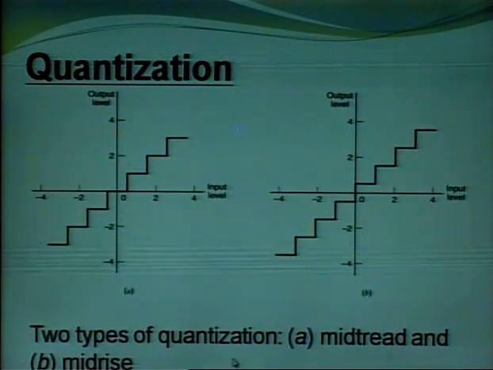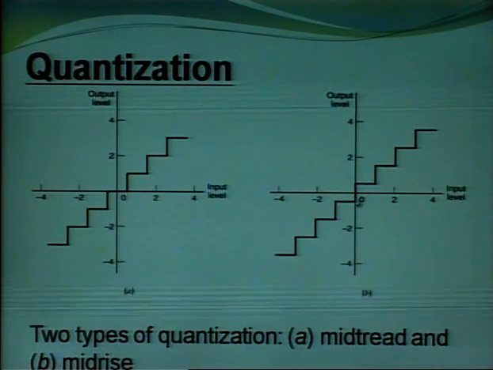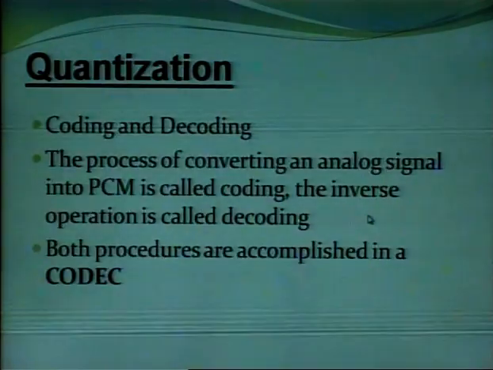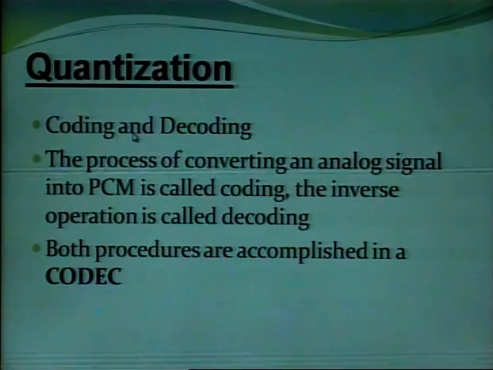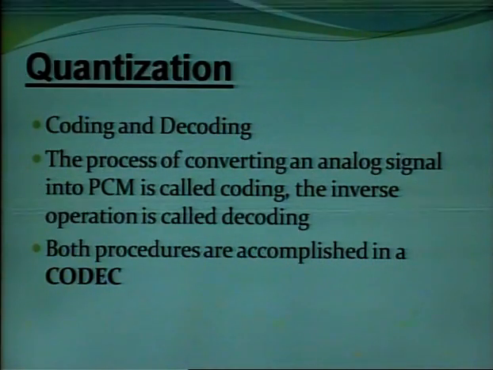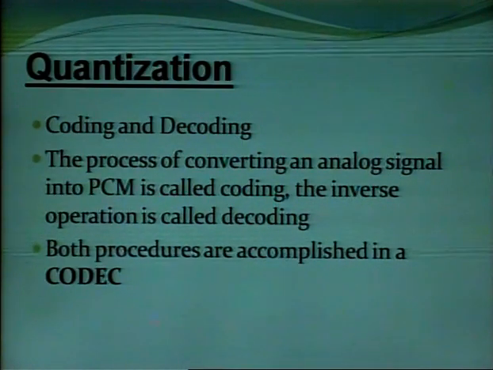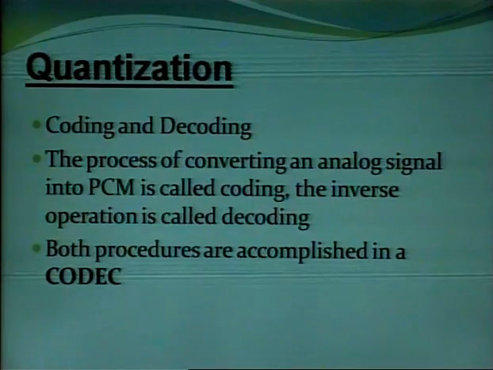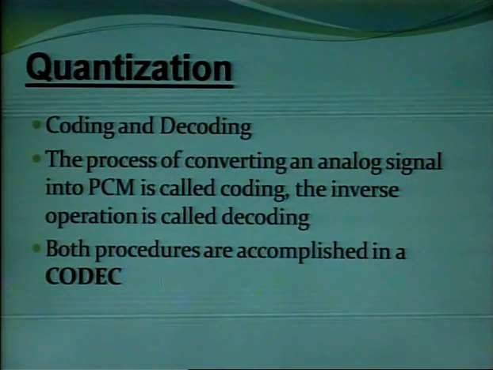There are two types of quantization, that is mid tread and mid rise. Another process is coding and decoding. The process of converting an analog signal into PCM binary codes is called coding, and its inverse, which is done at a receiver, is known as decoding.